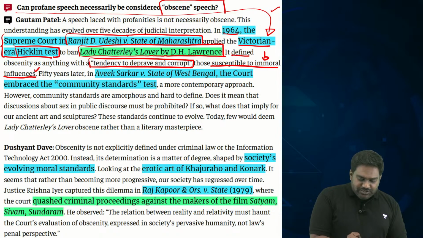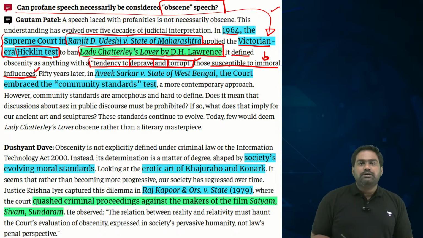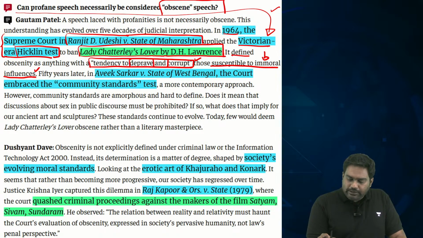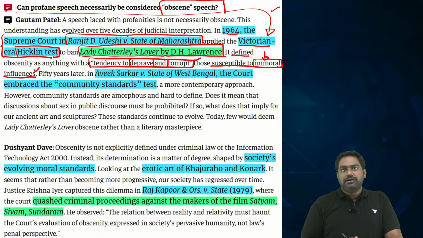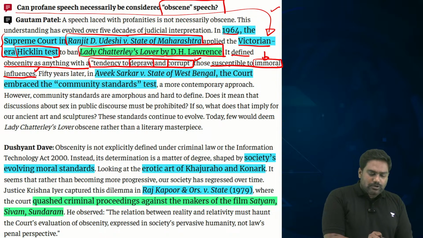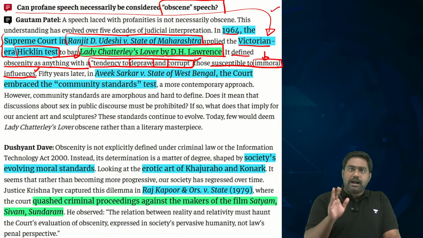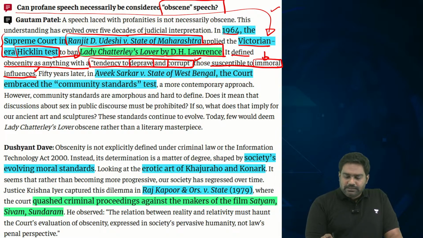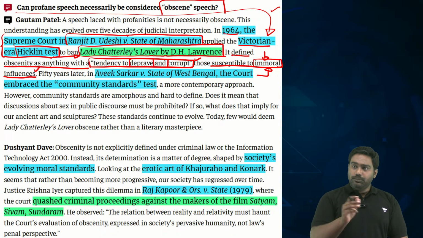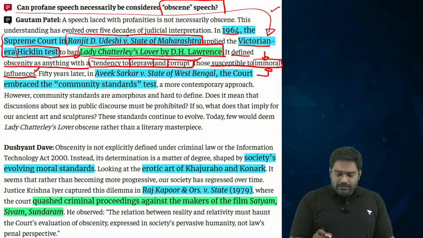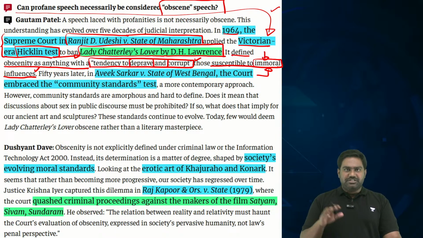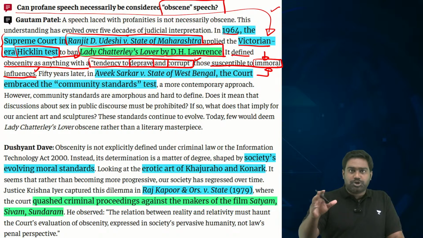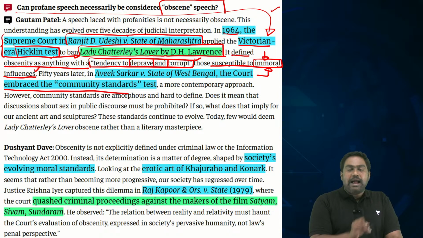Now, who gets to define what is a corrupt mind, or who gets to define immoral influences? Eventually, it falls to the discretion of those individual judges to interpret. So this is a very orthodox interpretation, and it has led to restrictions on the right to free speech. This controversial book was banned by the Supreme Court by applying this colonial era doctrine, the Hicklin test, that this book is going to corrupt our youth, is going to push them into immoral activities. So based on such arguments, which is basically the majoritarian argument, the social morality concept, the book was banned.